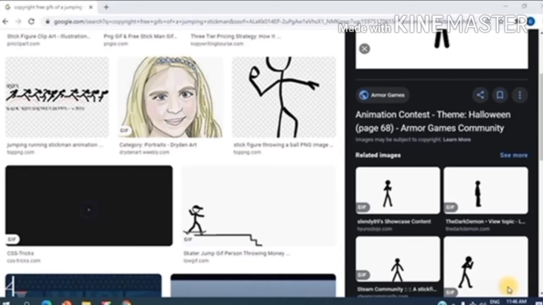Okay. Remember one thing friends, whenever you search for images or GIFs, please type copyright free images. Otherwise, it may be a violation of Copyright Act. So, always remember to type copyright free images or GIFs.